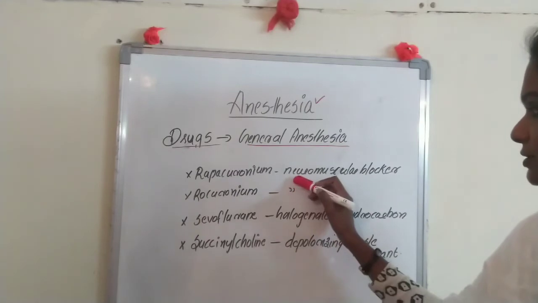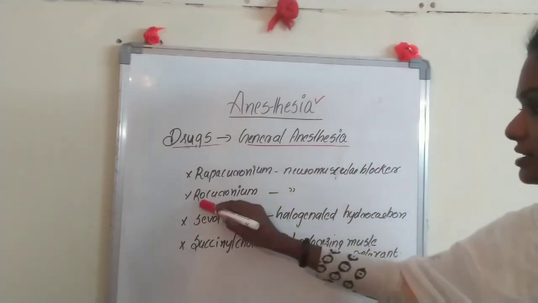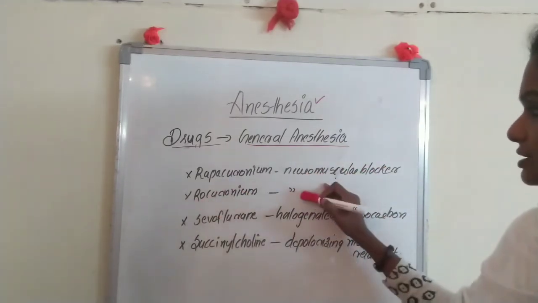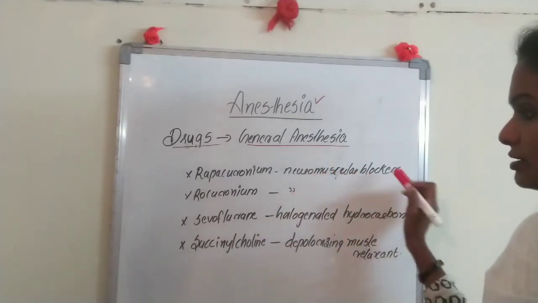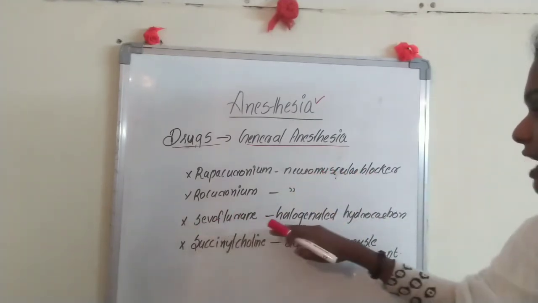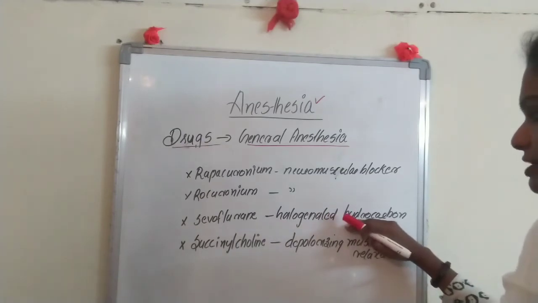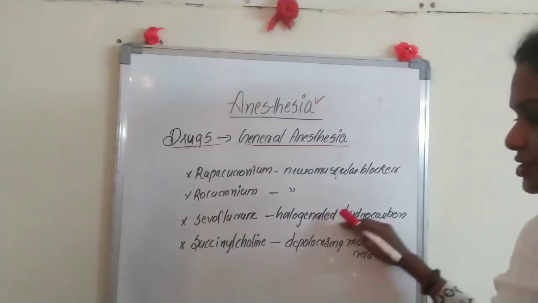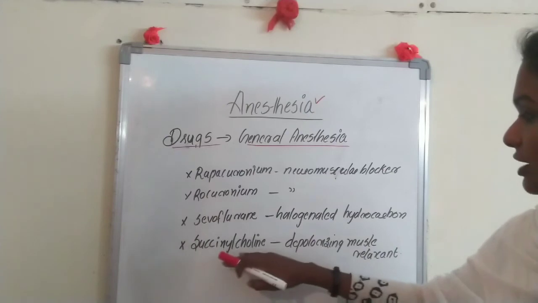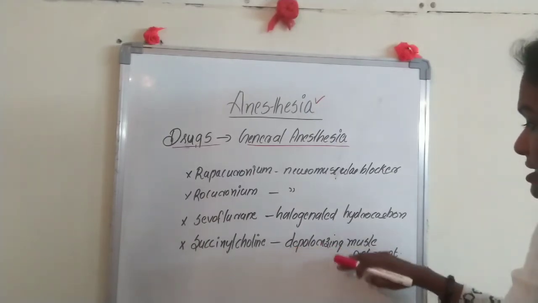Rapacuronium, which is also one of the neuromuscular blockers, and another is pancuronium, that is also a neuromuscular blocker, and sevoflurane, which is a halogenated hydrocarbon given by inhalation, and succinylcholine, which is a depolarizing muscle relaxant.